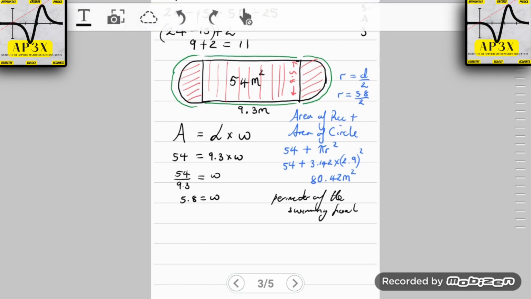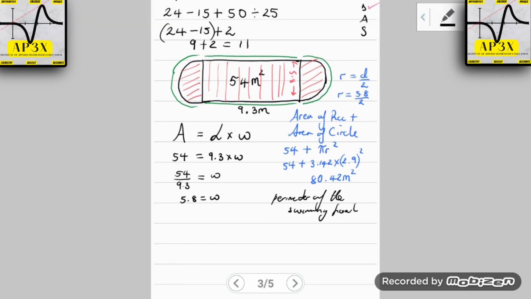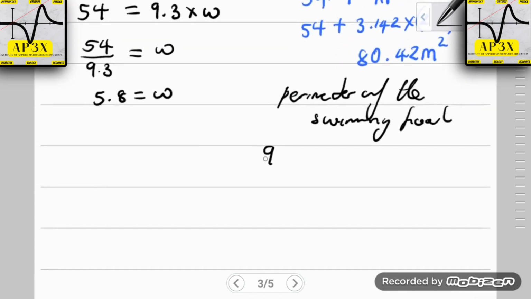This side is equal to that side, because the opposite sides of a rectangle are equal. So that's 9.3 up top, 9.3 down at the bottom, and then these two curves make up the complete circumference of that circle. So it's going to be 9.3 plus 9.3, or 9.3 times 2, plus 2 pi r, or for some students they may use pi d.